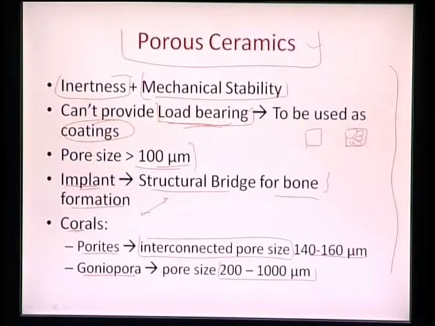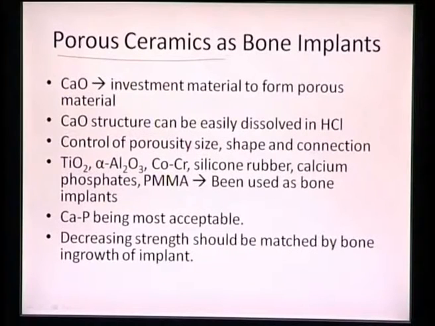That is the key part out here: once we have porous ceramic, we can utilize them as coatings, and for the coating, the pore size has to be approximately greater than 100 microns, so that cells can grow, they can extend, and they can get mechanically interlocked, and that can provide a structural bridge for the bone formation, because bone has to start growing and get interconnected. That can be attained either by creating certain porosity in the material, or we can utilize certain corals which are calcium carbonate and already have interconnected porosity, and convert that calcium carbonate via some hydration technique to hydroxyapatite to be utilized as porous material.